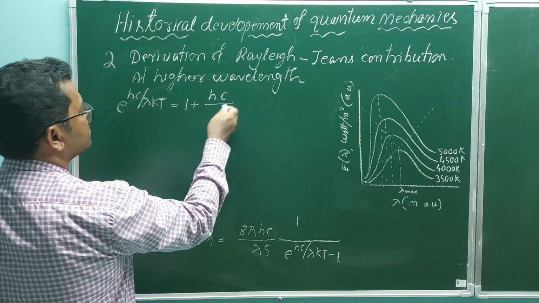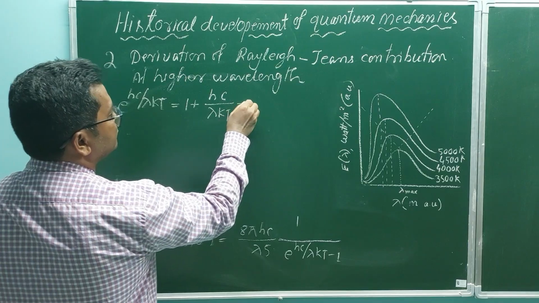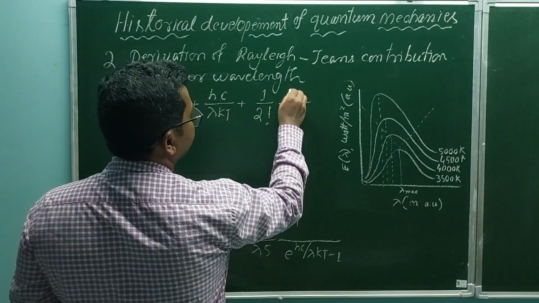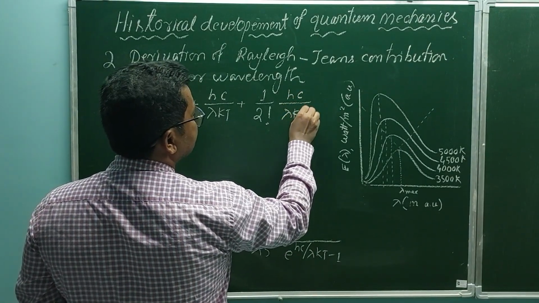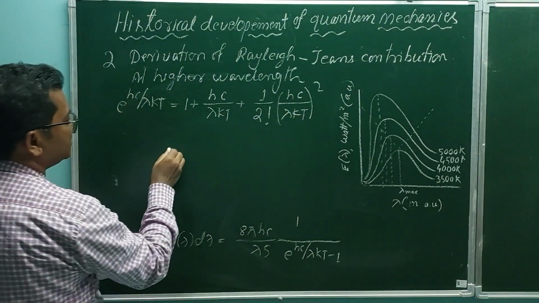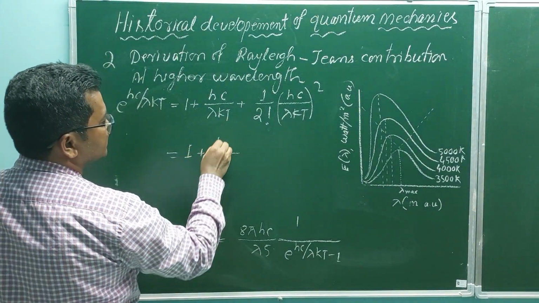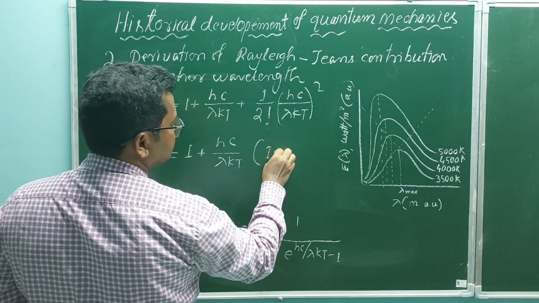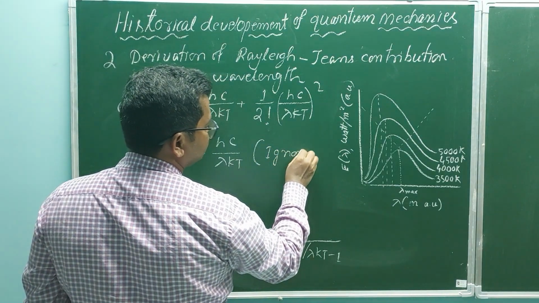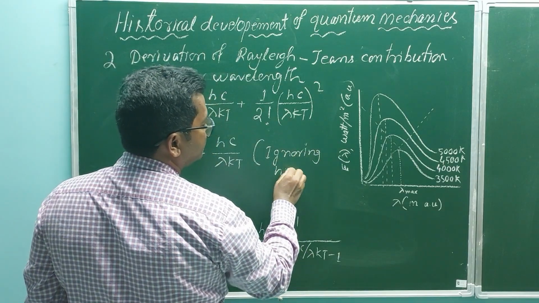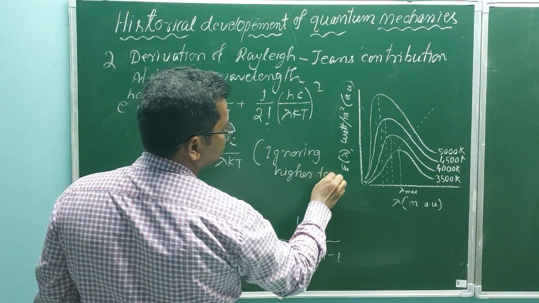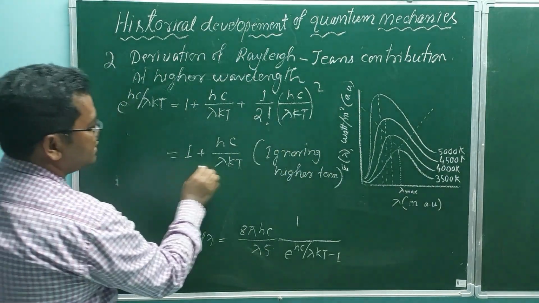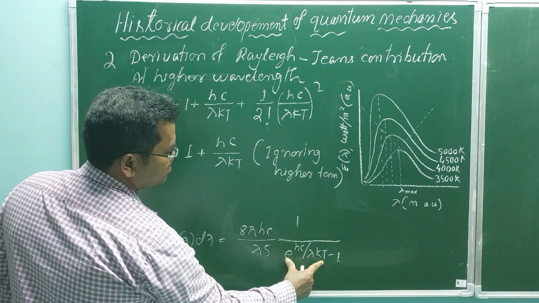By mathematics, we can expand it as 1 plus hc by lambda kT plus 1 by factorial 2 times hc by lambda kT squared, which equals 1 plus hc by lambda kT, ignoring the higher terms.